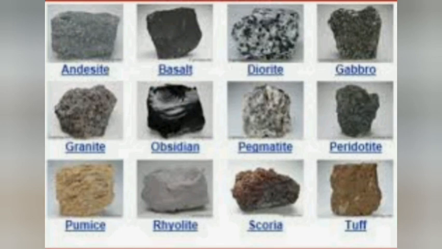Okay, children, in the given picture, you can see more examples of igneous rocks, which are andesite, basalt, diorite, gabbro, granite, obsidian, pegmatite, peridotite, pumice, rhyolite, scoria, tuff.